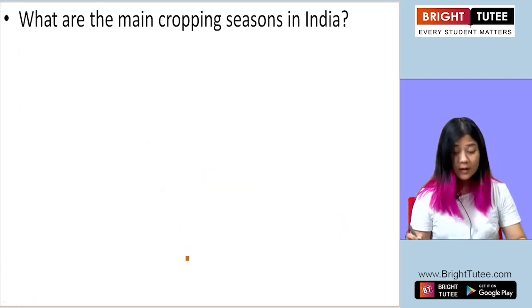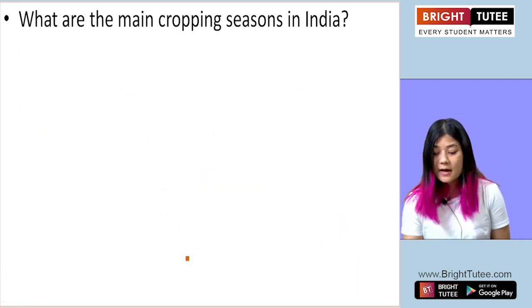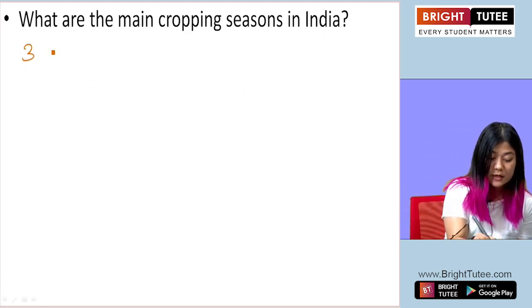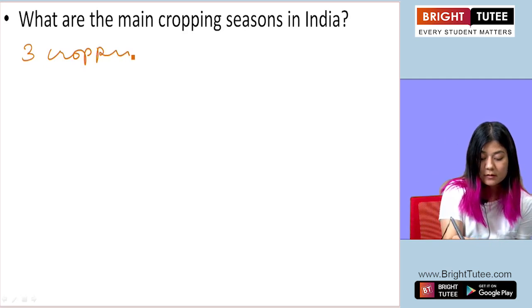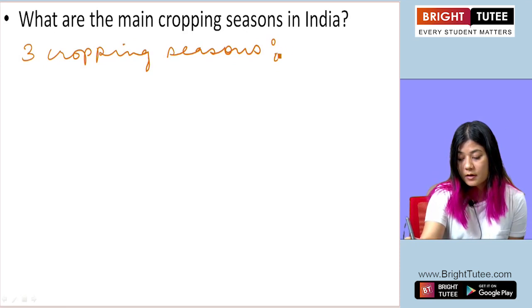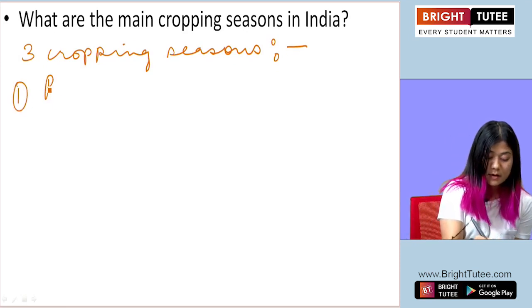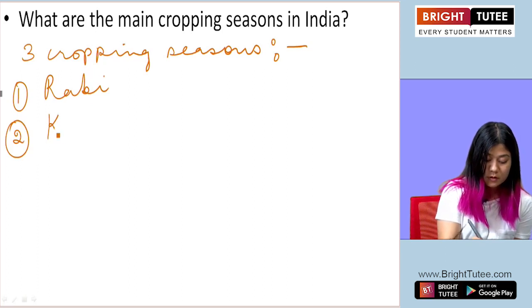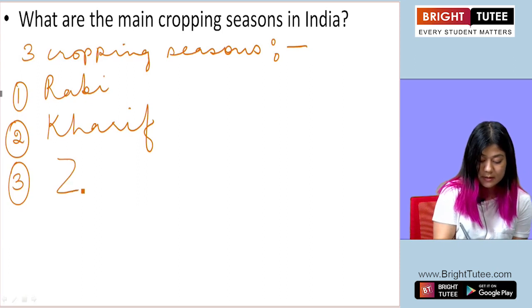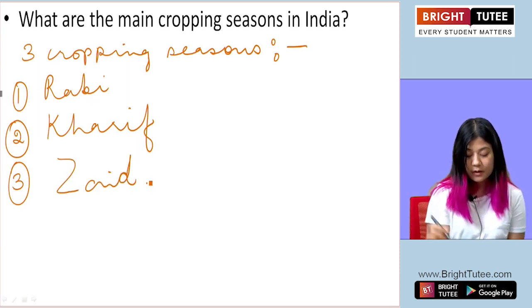All right. The next question, what are the main cropping seasons in India? So there are three cropping seasons in India, and they are number one, Rabi. Number 2, kharif. And the third one is called zaid. All right.